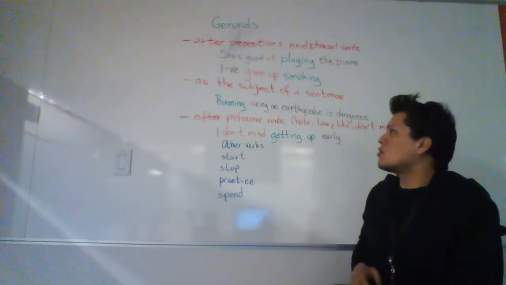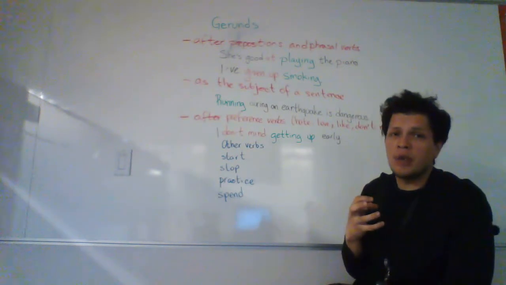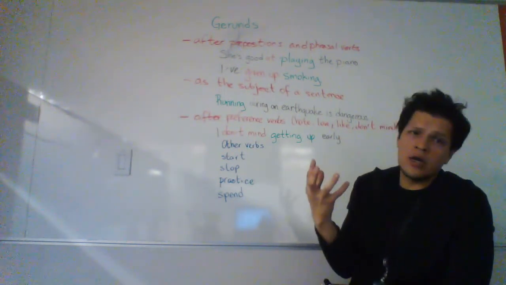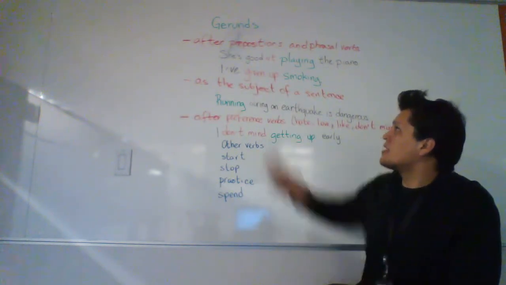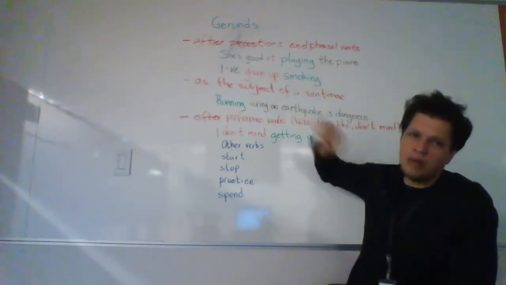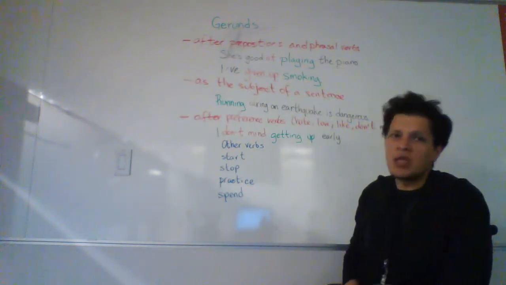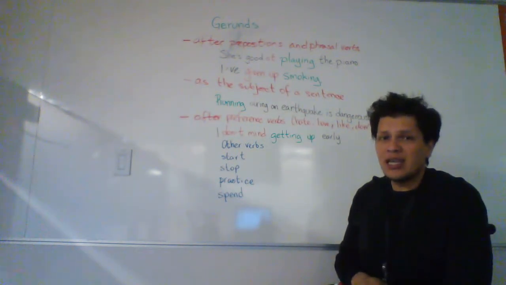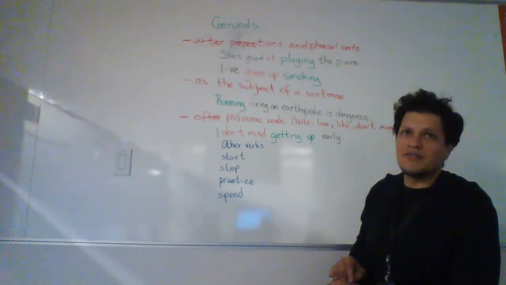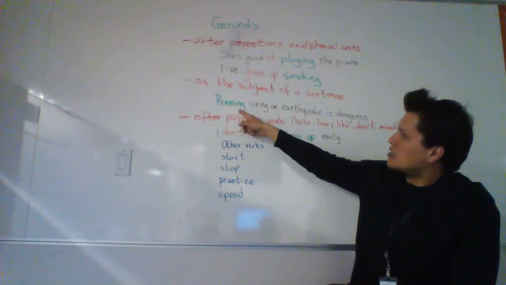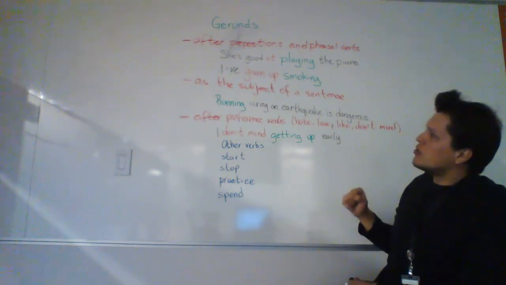And this is also the case with phrasal verbs. Remember that phrasal verbs are the combination of one verb and a preposition. So "I've given up" means to stop doing something. I've given up smoking. We also use the gerund when the verb is the subject of a sentence. In this case, running during an earthquake is dangerous.